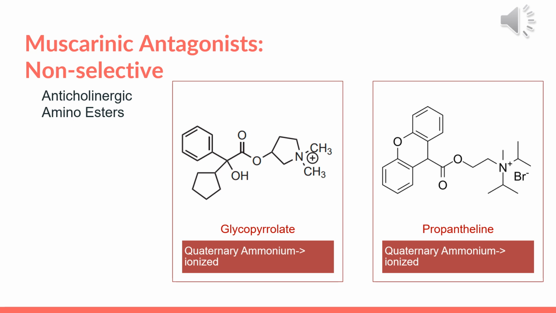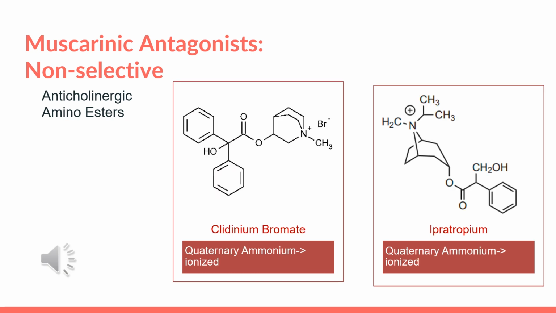So let's begin with the non-selective muscarinic antagonists. Regarding the anticholinergic amino esters, here we have the compounds glycopyrrolate and propantheline. These compounds both have quaternary amine groups, making them ionized. As a result, their GI absorption is poor, making these drugs not very suitable if systemic effects are desired. So these drugs are mainly used for their local GI effect.